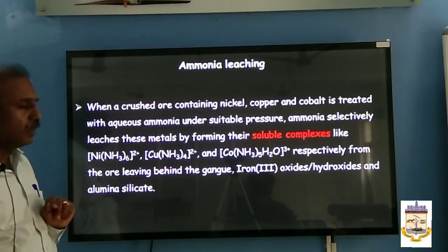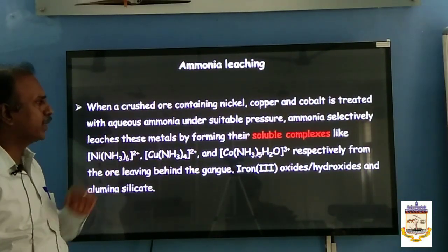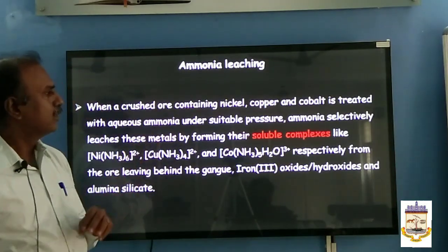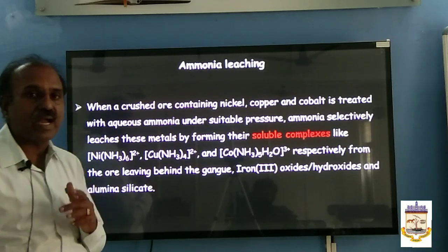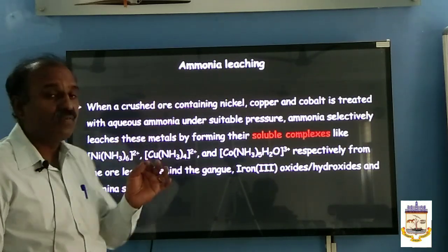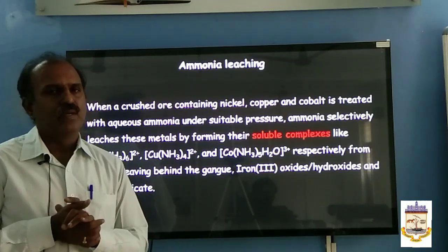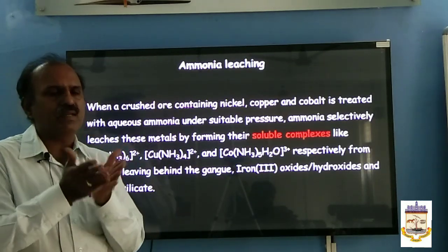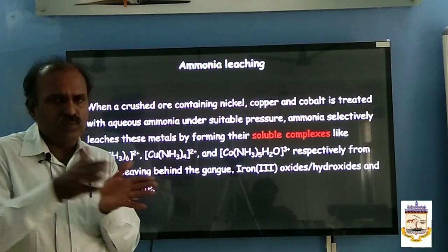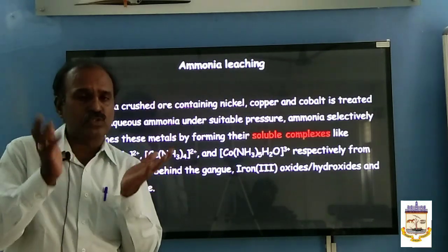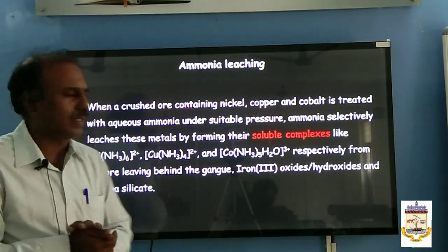Next one, ammonia leaching. Do you know what ammonia leaching is? Metals like copper, nickel, and cobalt, when treated with aqueous ammonia solution, will form a soluble complex. All insoluble impurities are left in the container. The soluble complexes are collected separately. Then on decomposition of the complexes you will get back the pure metal.